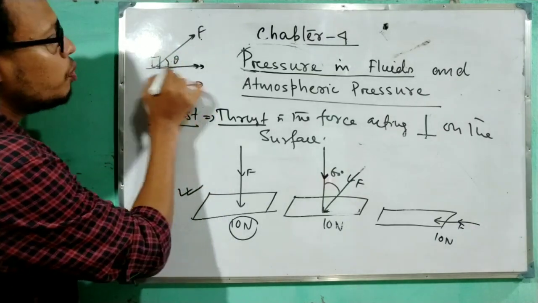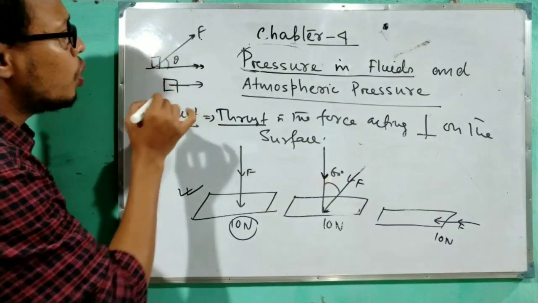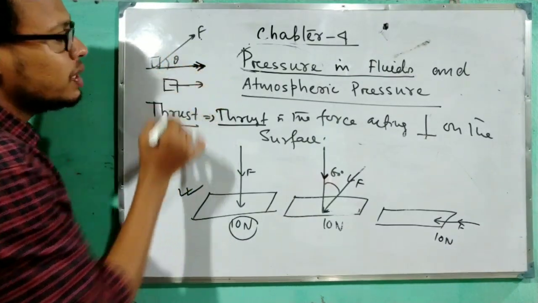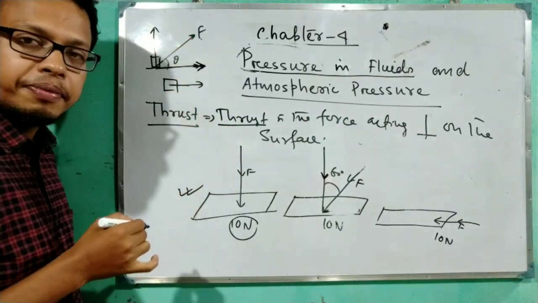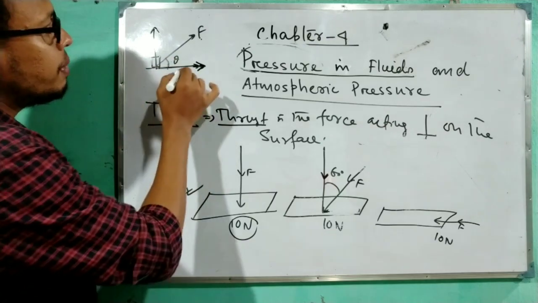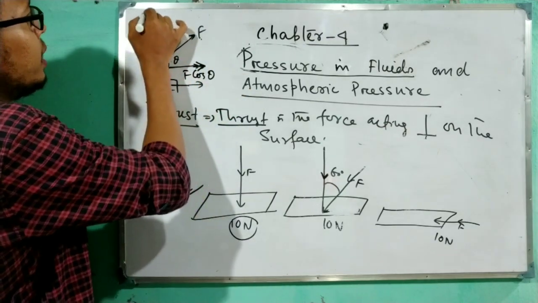Now the box will move in that direction. So there will be two components: this one is the horizontal component and this is the vertical component. And the value of the horizontal component will be F cos theta and this will be F sin theta.